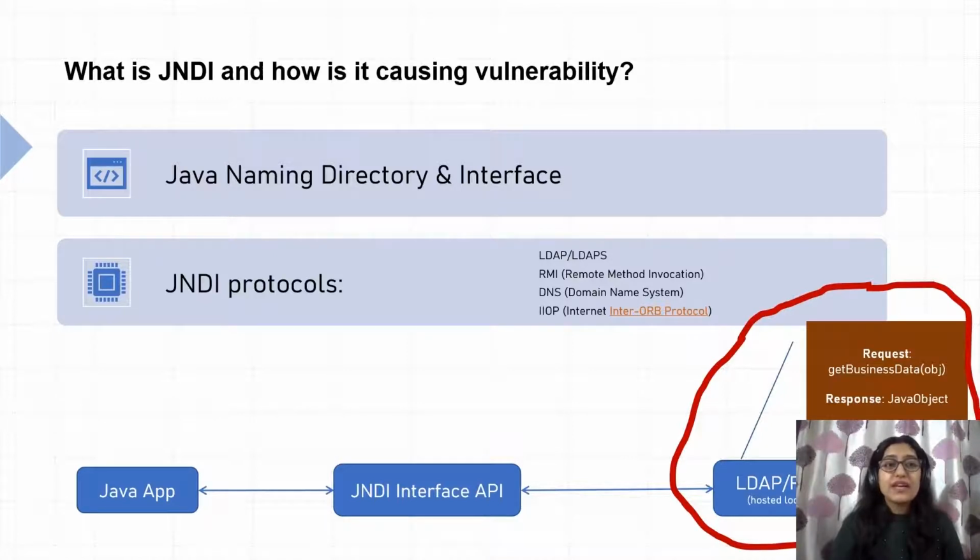This means if an attacker can modify the LDAP or RMI URL, they can execute their own Java code on your system. JNDI attacks have been happening since ages, but the JNDI lookup feature came to Log4j2 in 2013. Hence, this JNDI vulnerability has existed in the Log4j2 code base since 2013.